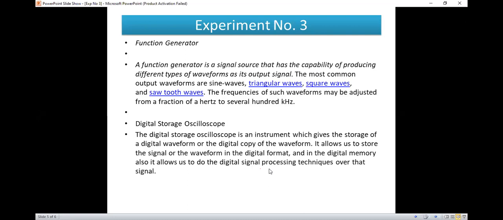I think in the power electronics practical, there are some waveforms that can be read by using this DSO, digital storage oscilloscope. It will show the waveform when the RL load is there, or when a four-quadrant operation is there. In case of IDC, we can read the waveform. So the digital signal processing technique can be understood by using the digital storage oscilloscope. So this is the DSO. I will show this equipment also.